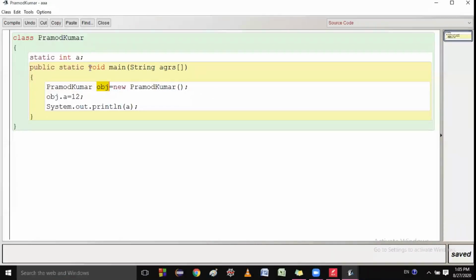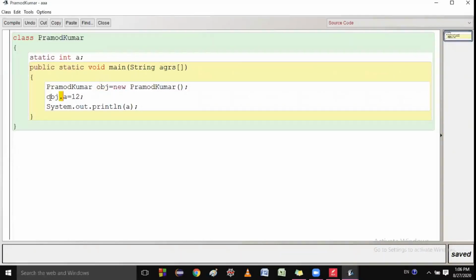Yes, very nice. If you say yes, then can I assign a value to my variable? Yes, I can assign. So definitely I will call it by the dot operator. Which operator will I use? Dot operator.